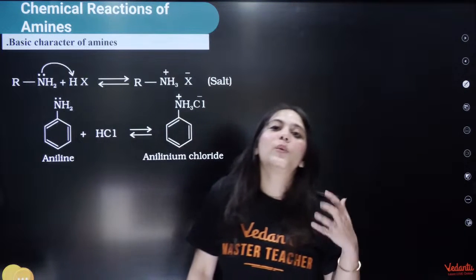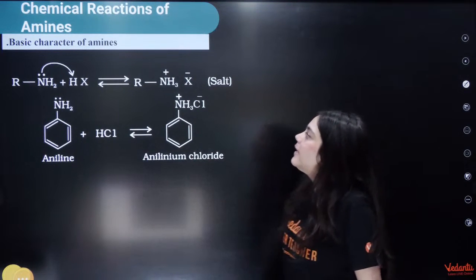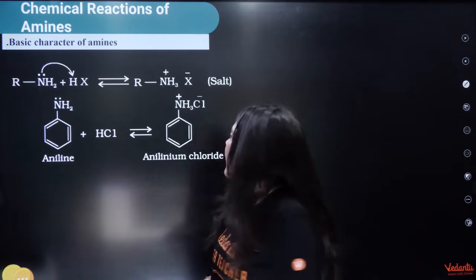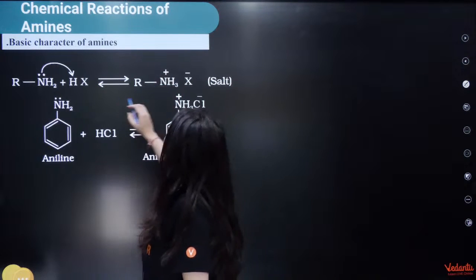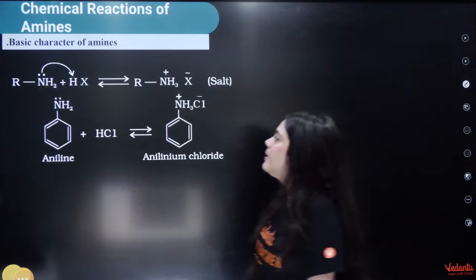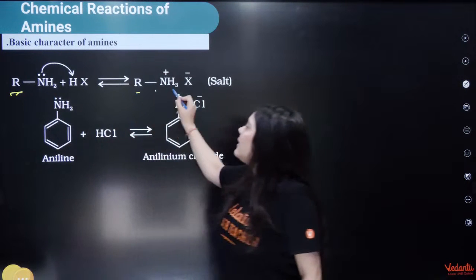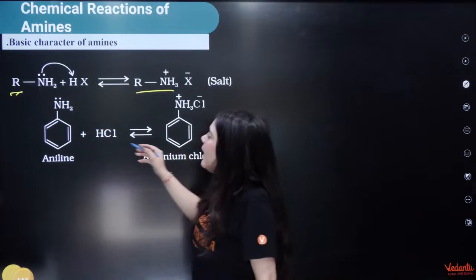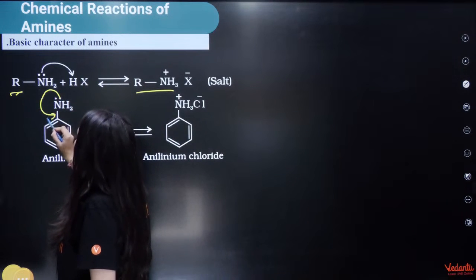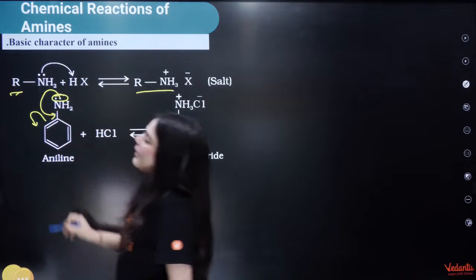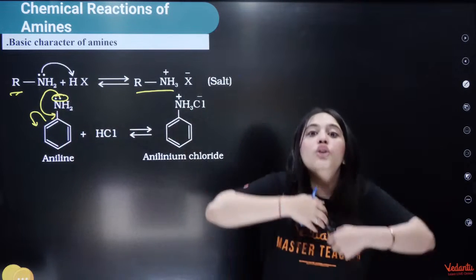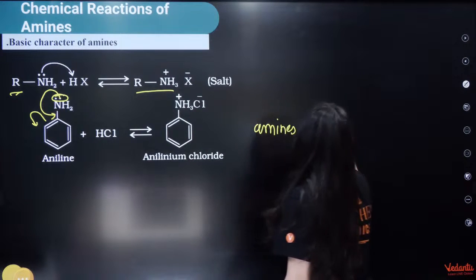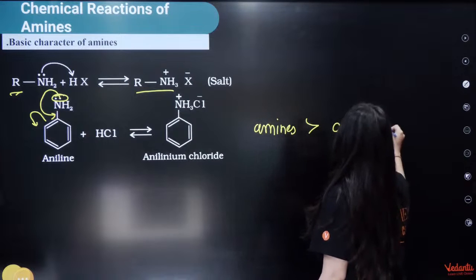Because we were discussing basicity, the next thing you should know is the basicity of amines. Again, a very important concept asked every time in your exams. Whenever there is an alkyl amine, where R is an alkyl group, that is a very basic compound. But what happens with aniline? In aniline, these electrons participate in resonance. Hence, the availability of these electrons to donate is very less. So amines are more basic than anilines.